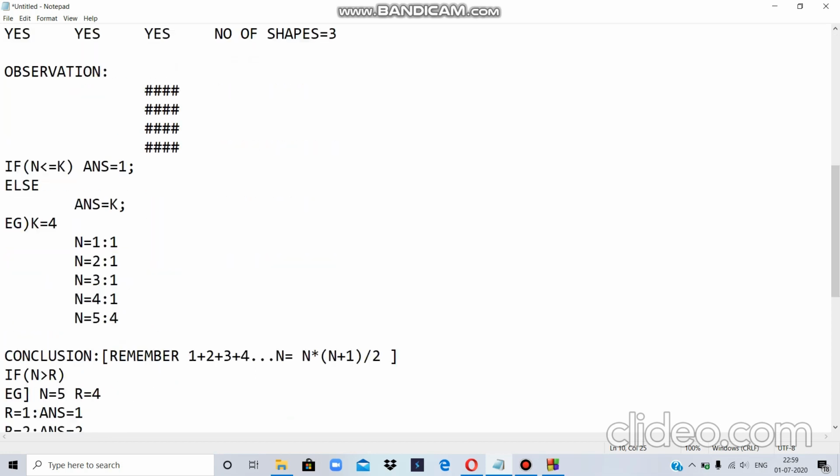Now let's take some example. Suppose k is 4, and let's take the value of n to be 1, 2, 3 and 4. If n is 1, and 1 is less than k, then I will get 1. For 2, it is less than k, then again I will get 1, and I will keep on getting 1 until my n becomes greater than k. In this case, what will be my answer? My answer will be 4, equal to k. That is, over here I will get the shapes equal to the number of days of the week.